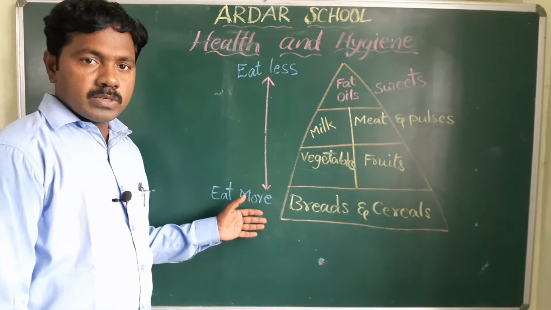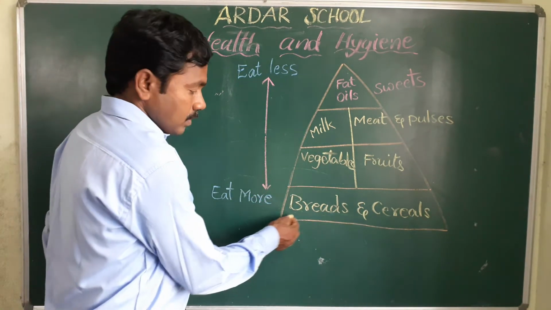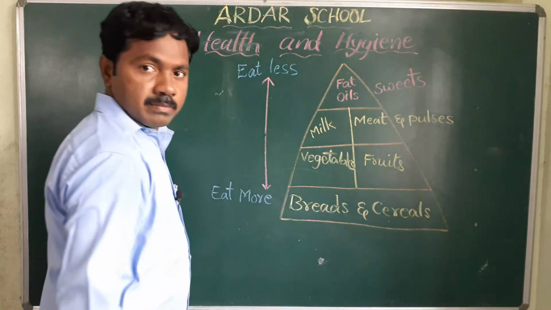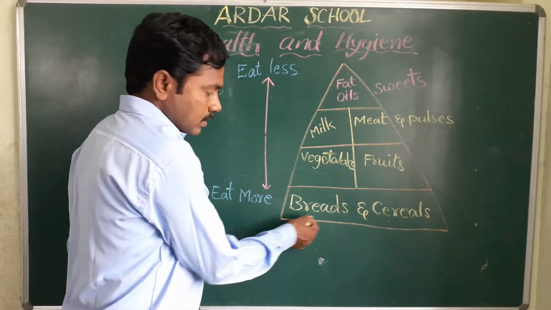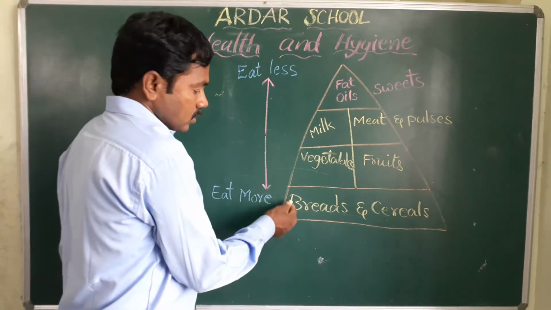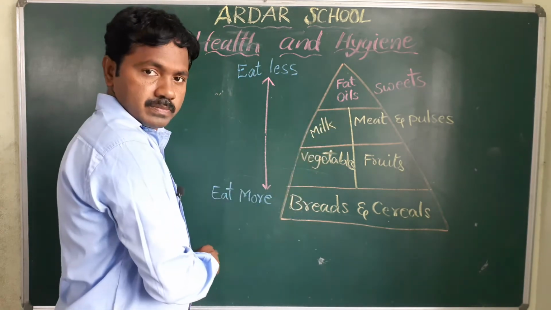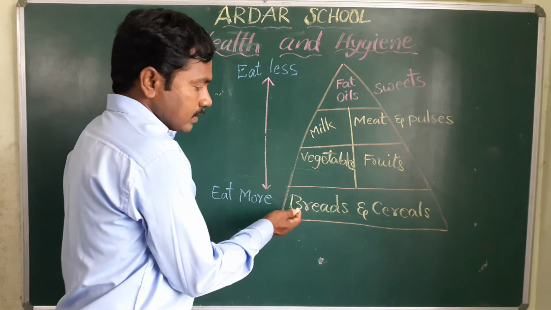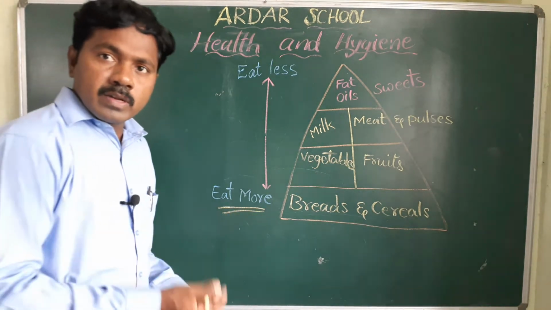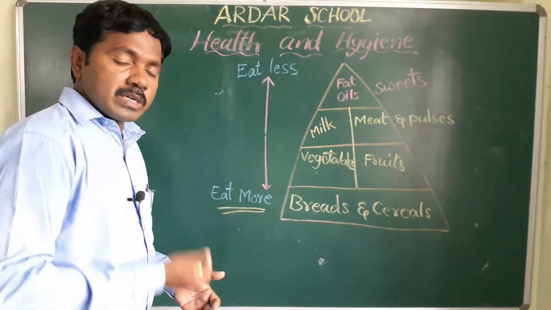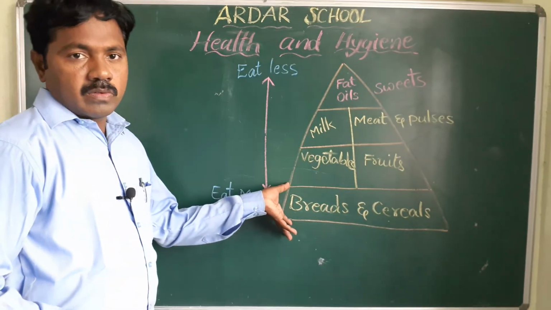Okay children, this is the food pyramid. Here you can observe, children, at the bottom, bread and cereals. These are the energy giving foods. That means we are taking these much more compared with the others. We eat these food items more. Why? Because in our regular life we can do more work, we need more energy. That's why we are taking these food items.